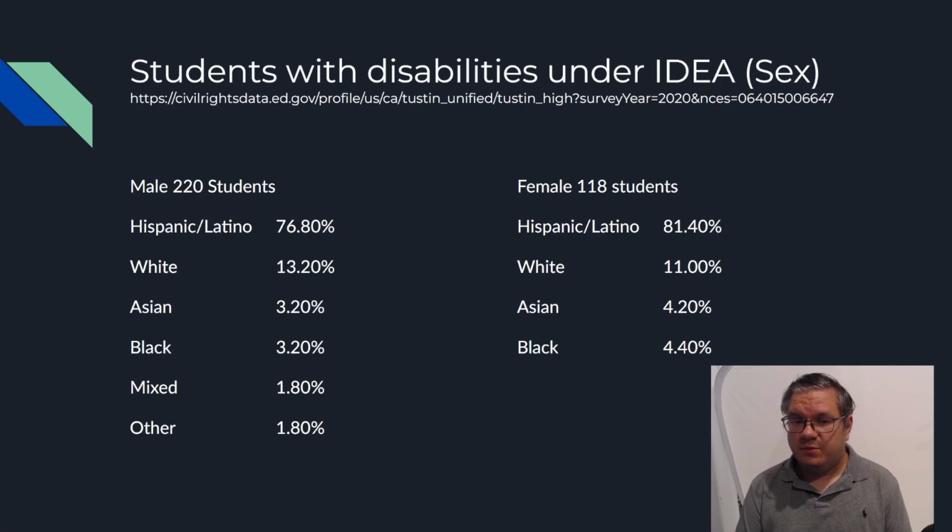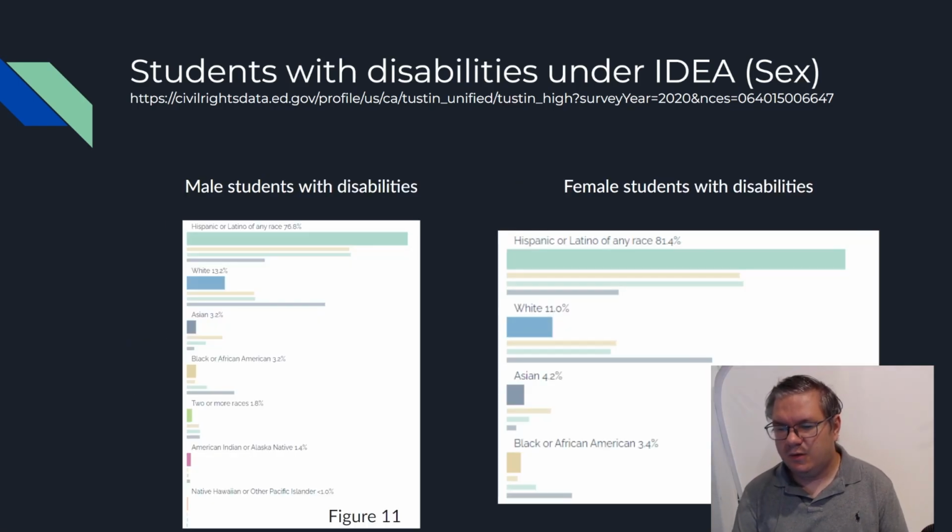So we have 76.8% Hispanic, 13.2% white, 3.2% Asian, 3.2% black as well, 1.8 mixed, and 1.8 other for males. And then for females, we are looking at 81.4% Hispanic, 11% white, 4.2 Asian, and 4.4 black. Not sure why I switched the order of those two numbers. Here we can see that breakdown. Oh, that's why, because I carried a 4 instead of a 2.